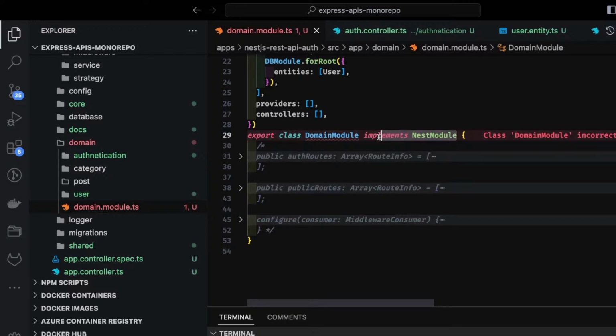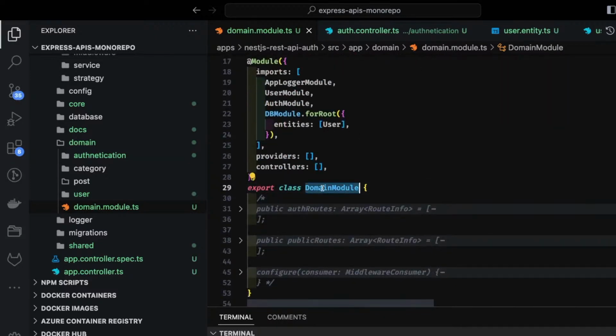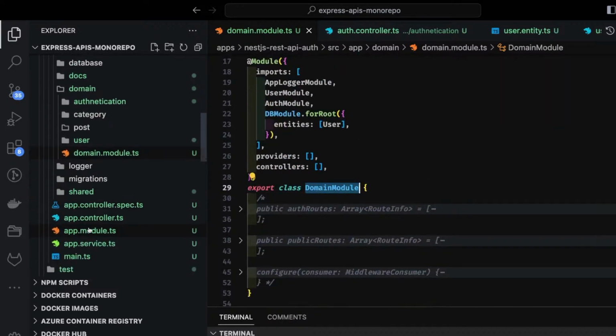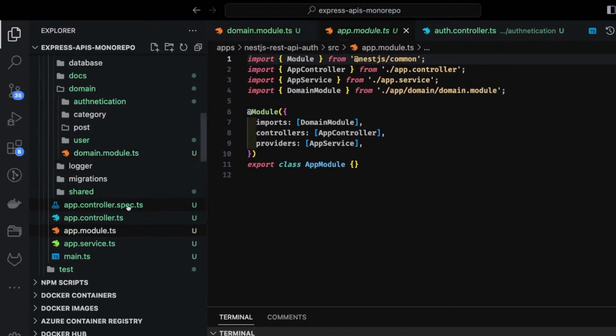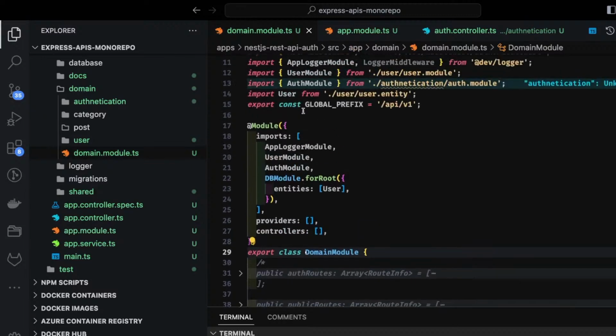Okay, so this is the domain module. This is the root module, and this domain module can be used by the app module, because what do we have in the root? The app module. So we just need to import the domain module there. The domain module is importing the auth module, the user module, and also we are going to have a post module, right?